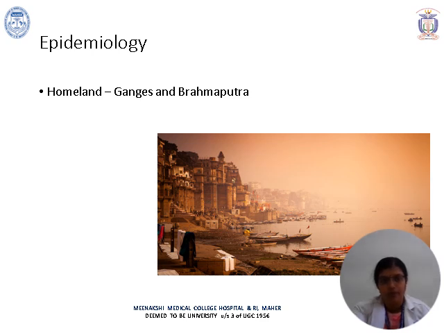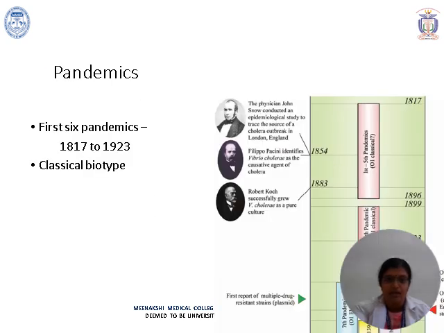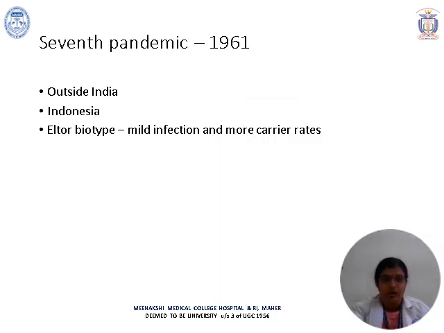And coming back to the epidemiology, cholera was initially identified along the areas of the Ganges as well as the Brahmaputra, which is considered its homeland. From there, it started spreading to all other places. Talking about the pandemics, the first 6 pandemics from 1817 to 1923 were caused by the classical biotype. And then the seventh pandemic was caused by the El Tor type, which originated from outside India, from Indonesia. So it caused a mild infection and had more carrier rates.